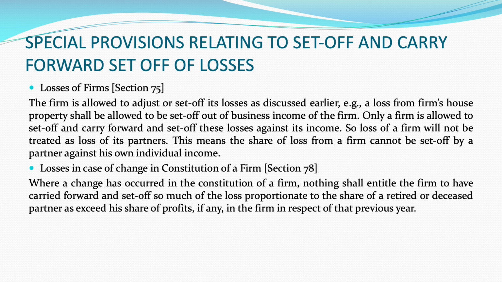But this special benefit is allowed to firms only, that they can set off their house property loss from their firm's business income. Then, a firm cannot treat its loss as a loss of the partner. That means the share of loss of the firm cannot be set off by the partner against his individual income.